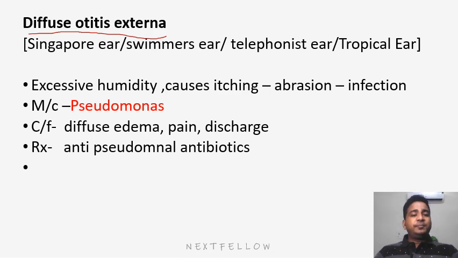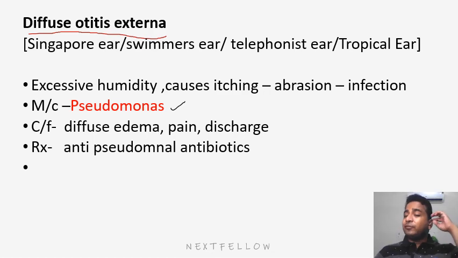What is the causative agent? Most common is Pseudomonas. Okay, and what will be the clinical feature? There will be some sort of edema in the canal with pain and some sort of discharge. How can you treat this? We can look for anti-pseudomonal antibiotics, because the most common cause of diffuse otitis externa is Pseudomonas.